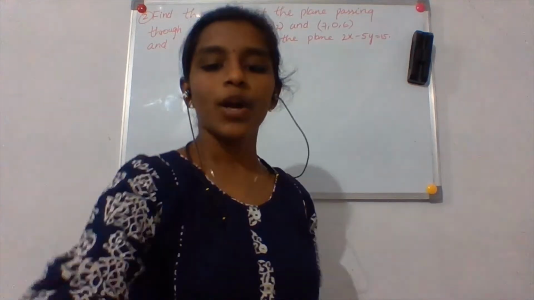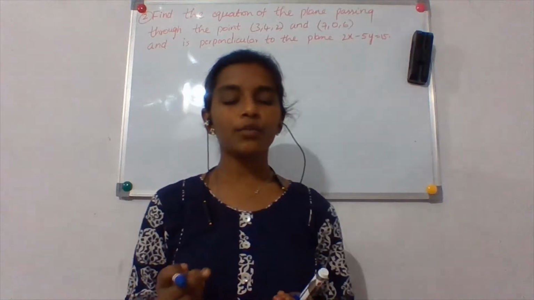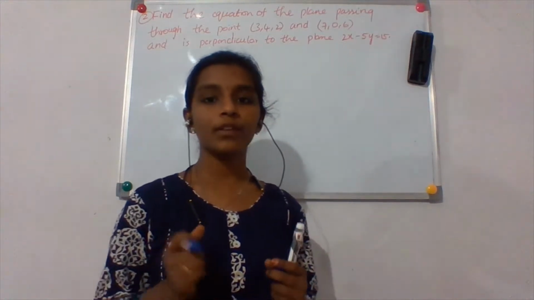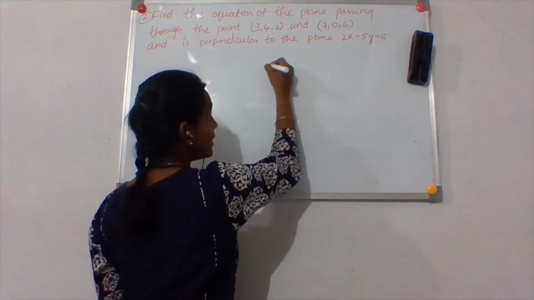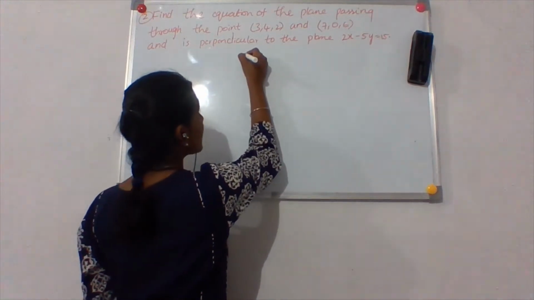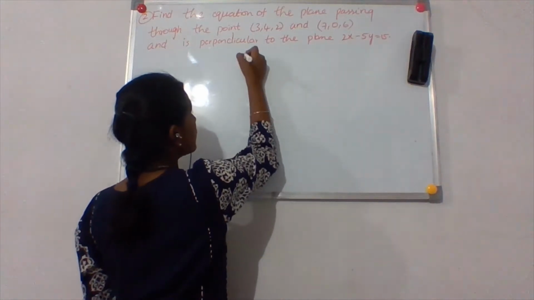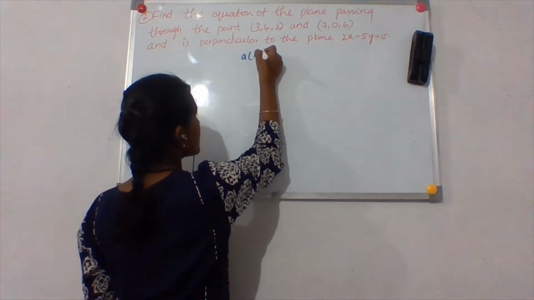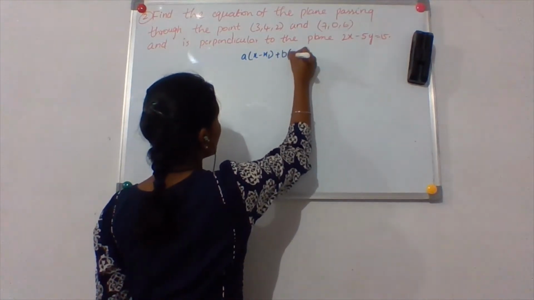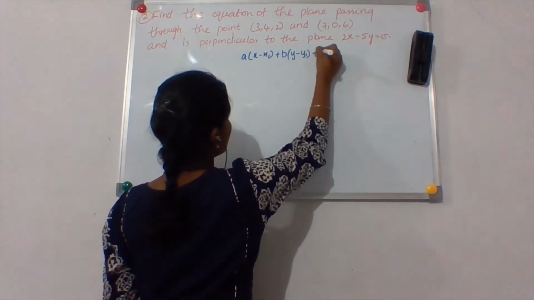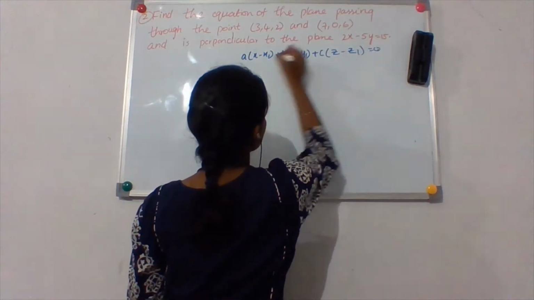Okay, so simply as above, what do we need to find the equation of a plane? In 1 point form, what do we need? We need the DRs, because the general equation is a into x minus x1 plus b into y minus y1 plus c into z minus z1 is equal to 0.